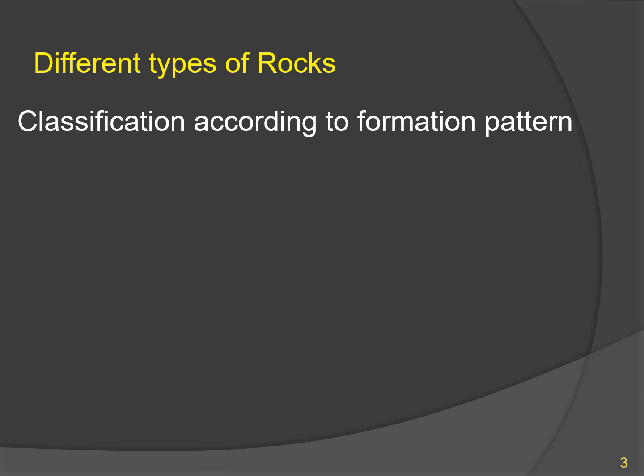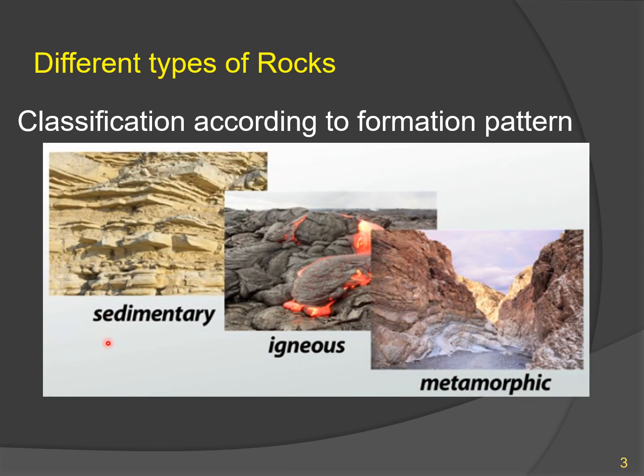Now let's talk about the main classification of rocks in terms of formation pattern. You can see in the picture: sedimentary, igneous and metamorphic. As you can see from the figures, only igneous is showing some sort of volcanic or magma activity. In this way, you can easily remember and further explain the basic definition of all these types of rock formation. Hopefully in the coming videos, I'm going to explain each formation pattern in detail.